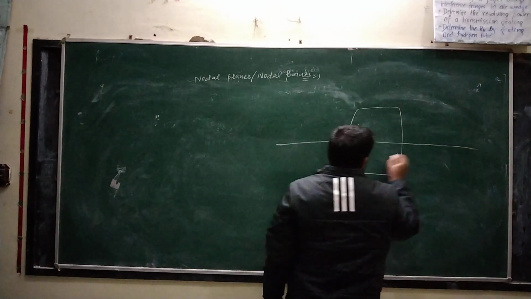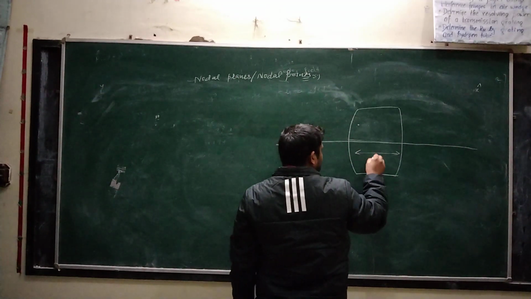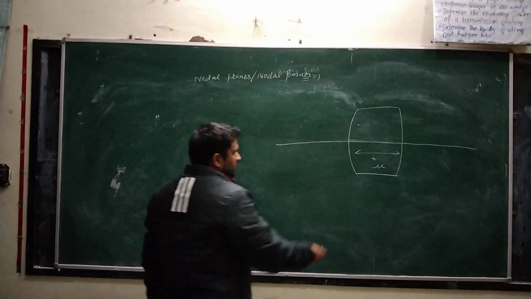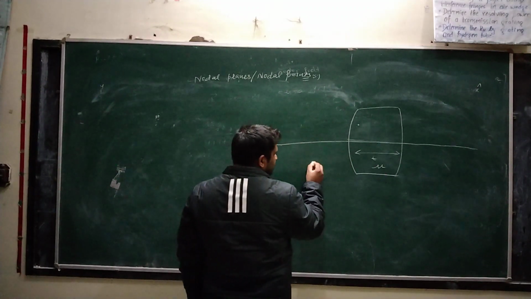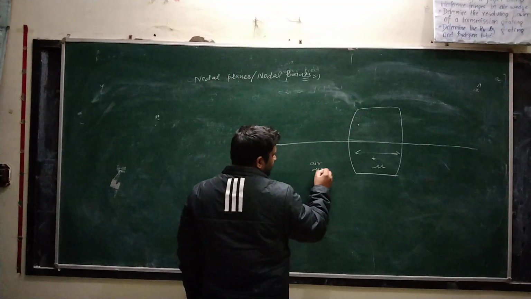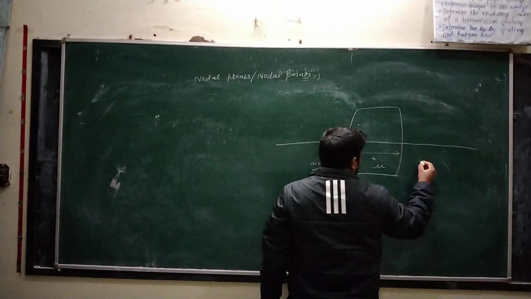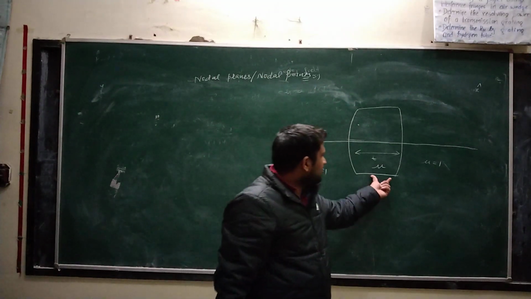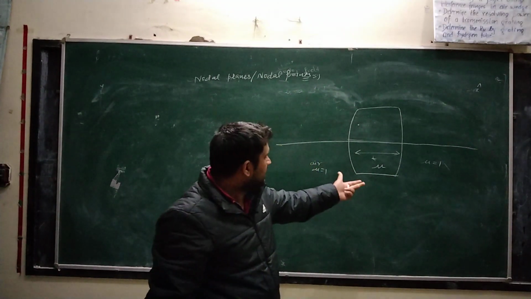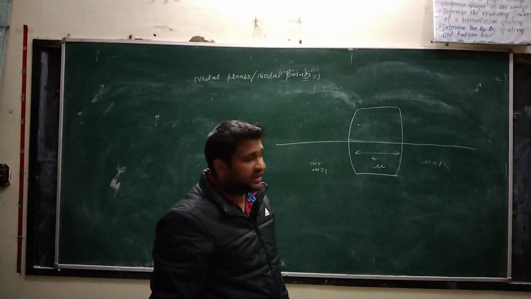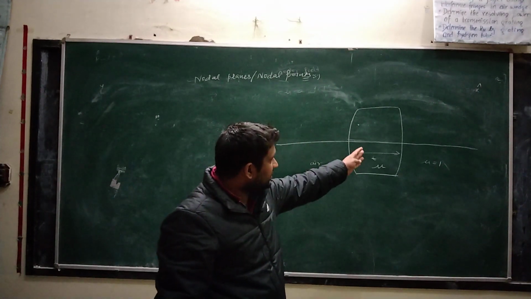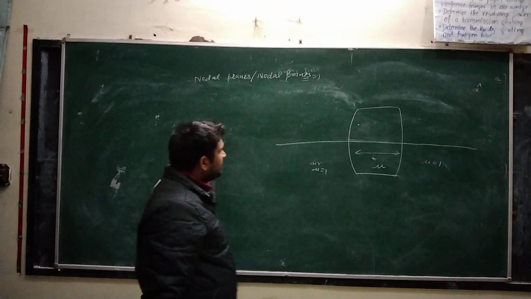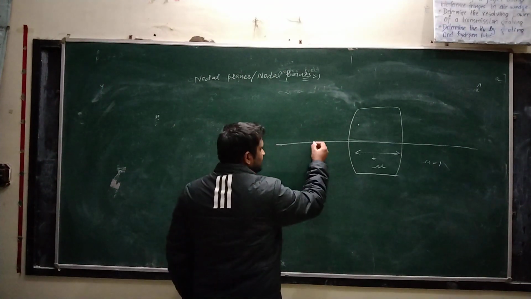This is an optical system of thickness T and refractive index mu. In the optical system here, air of refractive index 1, and this medium is also same as air, refractive index is 1. Then this is the optical system of a thick lens, and the medium surrounding this lens is the same, of refractive index 1. Then we take 2 points on the principal axis.